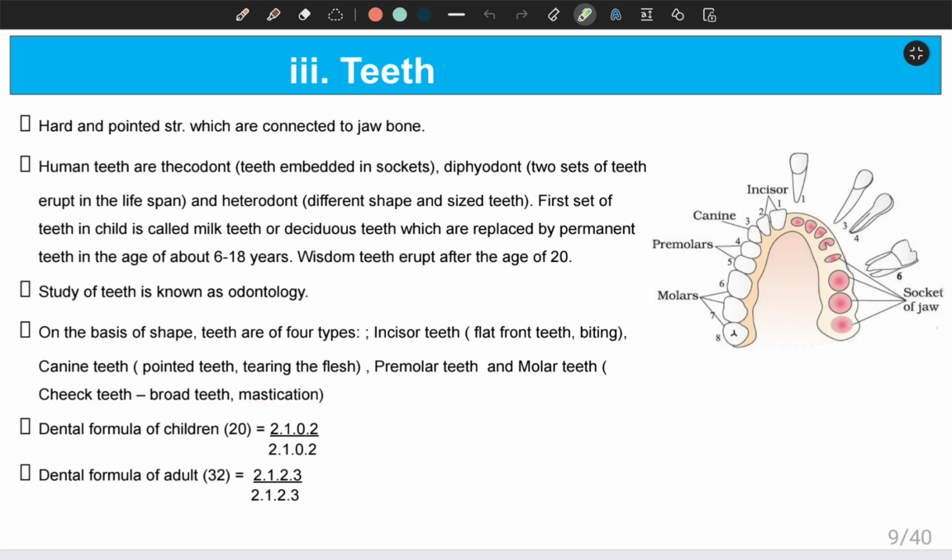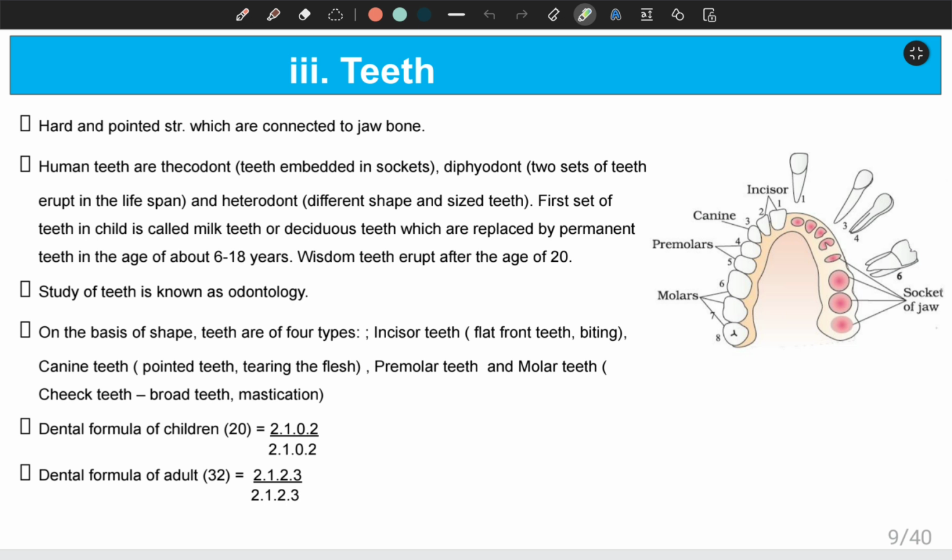Every animal has a particular dental formula. So in humans also we have a particular dental formula. In children you can find a total of 20 teeth. Once the child turns into an adult, the adult will have 32 teeth. So the dental formula for children is